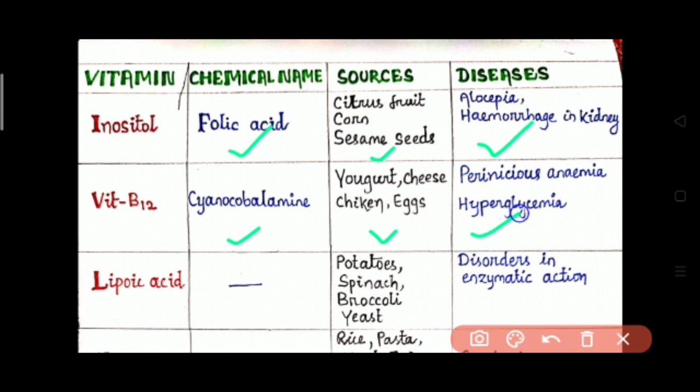Then lipoic acid. The sources from where lipoic acid is found are potatoes, spinach, broccoli, yeast, etc. Then the disease that is caused due to the deficiency of lipoic acid is disorders in enzymatic action.